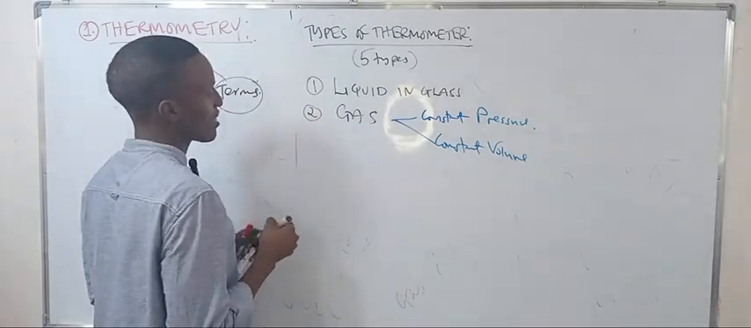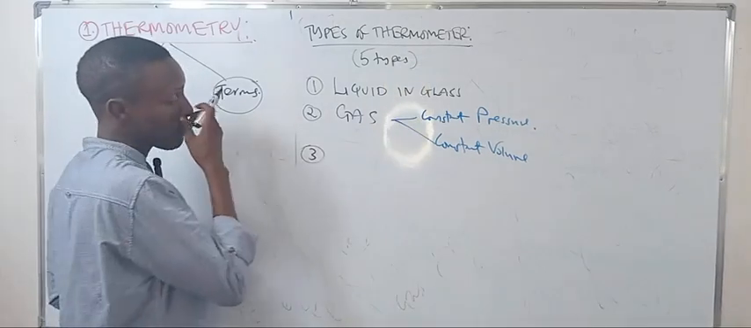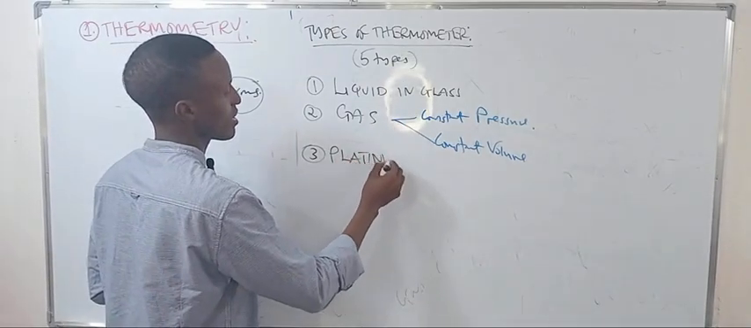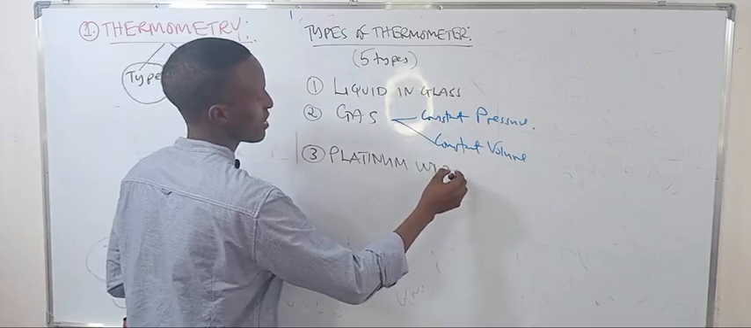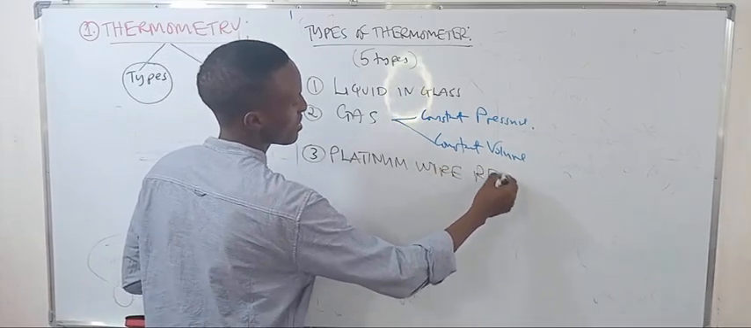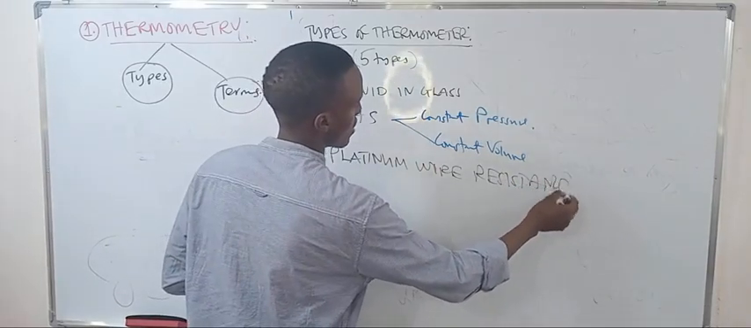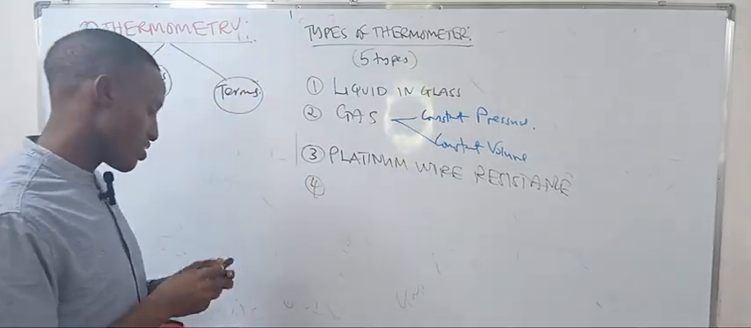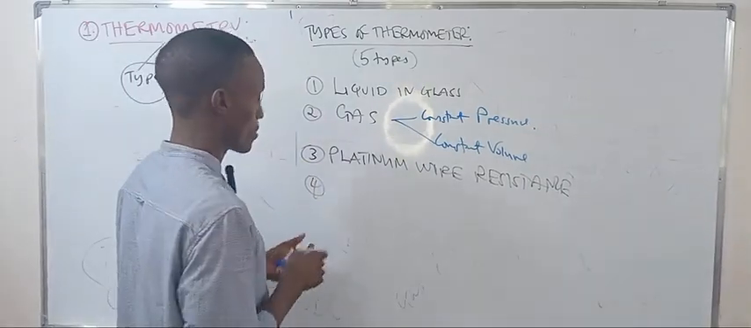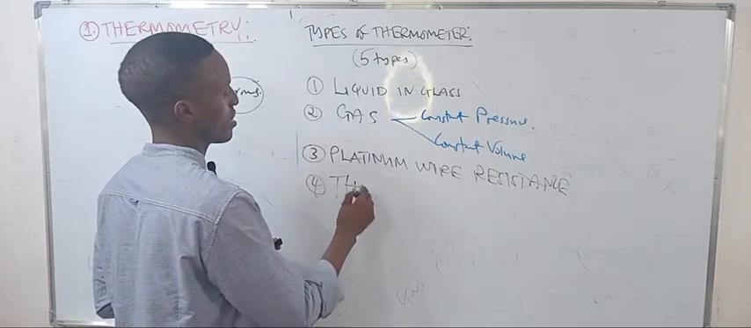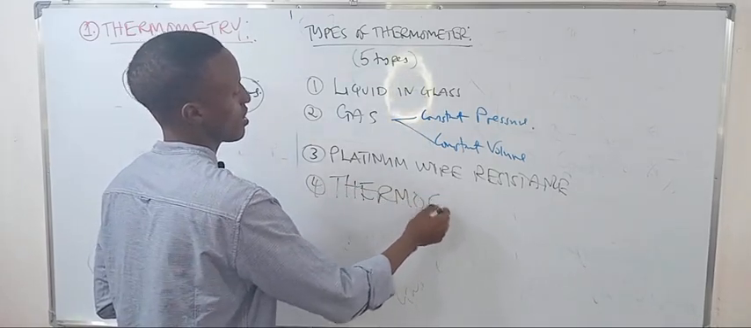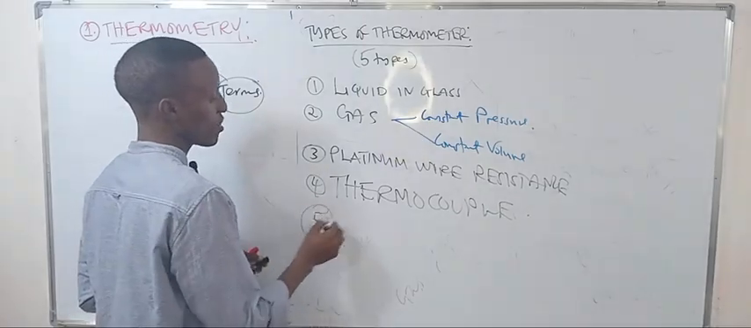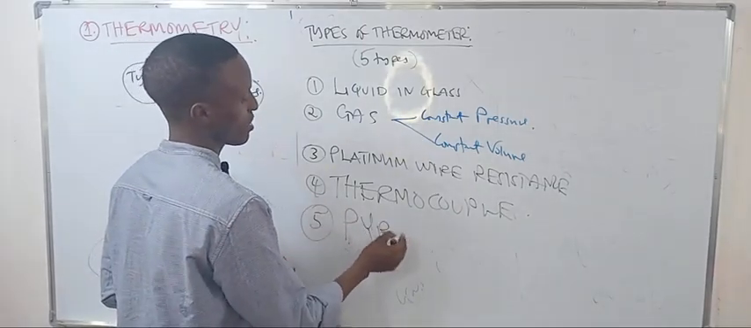The first is about the liquid, the second is about the gas. The third is the platinum wire resistance thermometer. The fourth one is the thermocouple. And the fifth one is the pyrometer. This uses radiation.